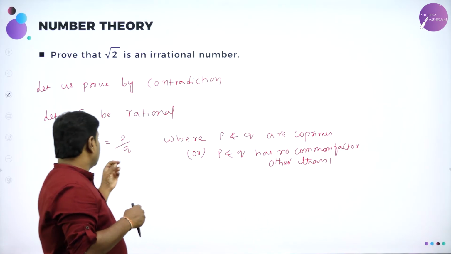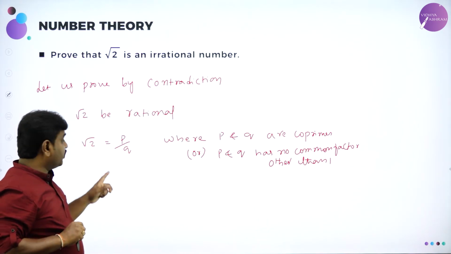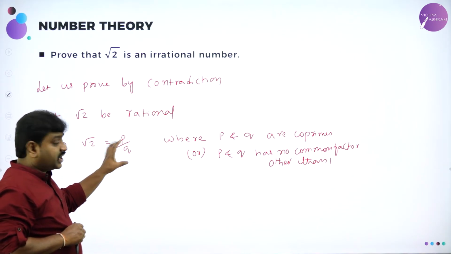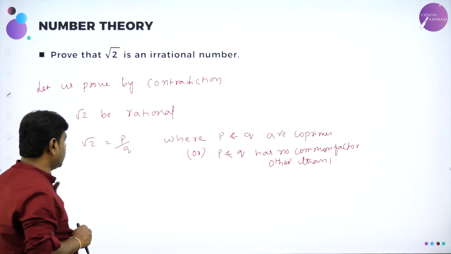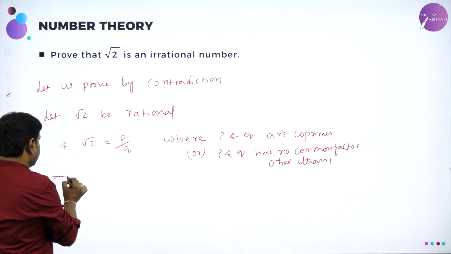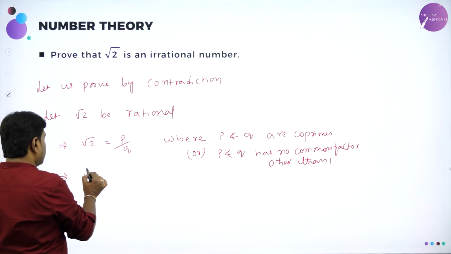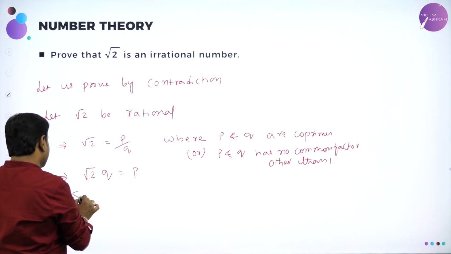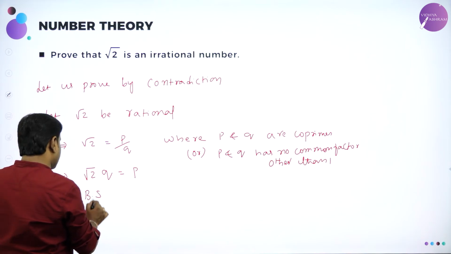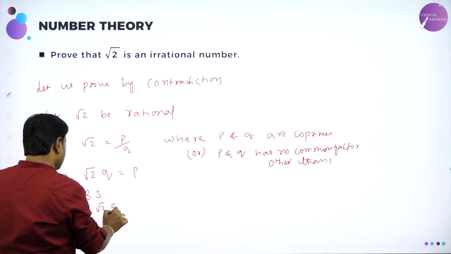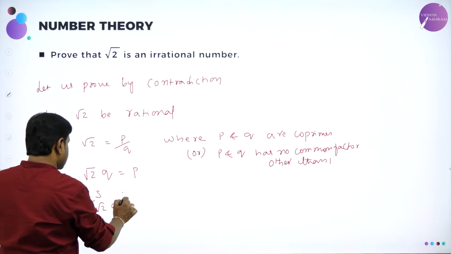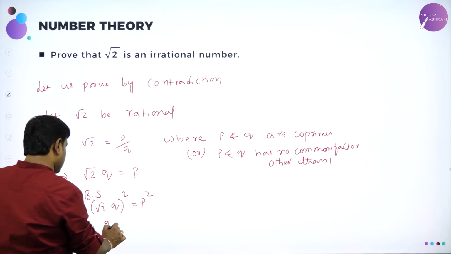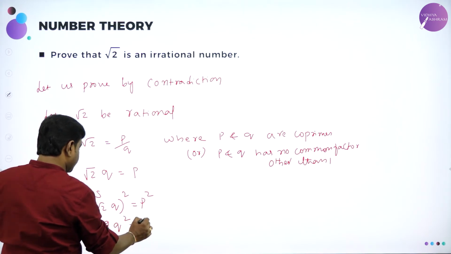So I am assuming root 2 is rational. What is meant by a rational number? You should be able to write it in the form P by Q where P and Q are integers and they should not have any common factor. This is our assumption. Now simplify this. Rearranging, root 2 times Q is equal to P. Then squaring on both sides, root 2Q whole square is equal to P square, or root 2 squared becomes 2, so 2Q square is equal to P square.